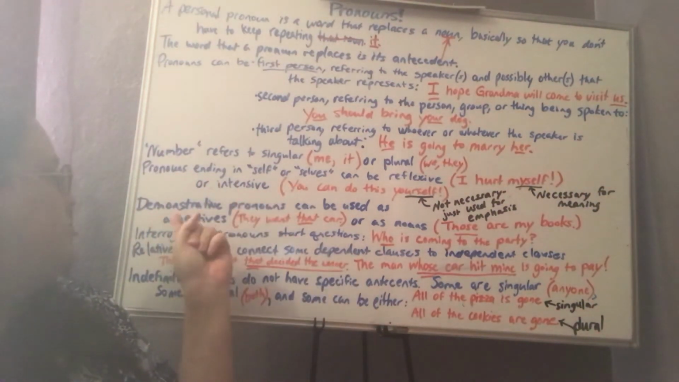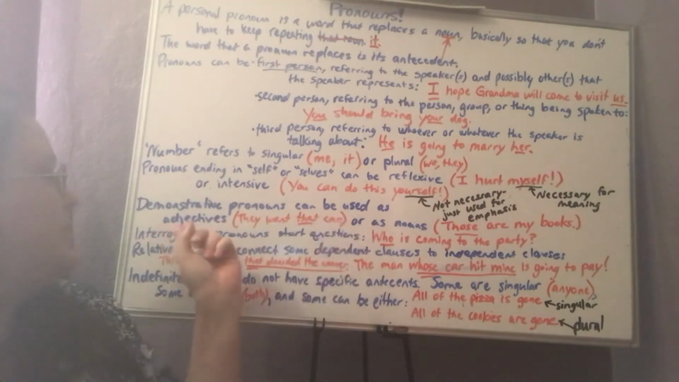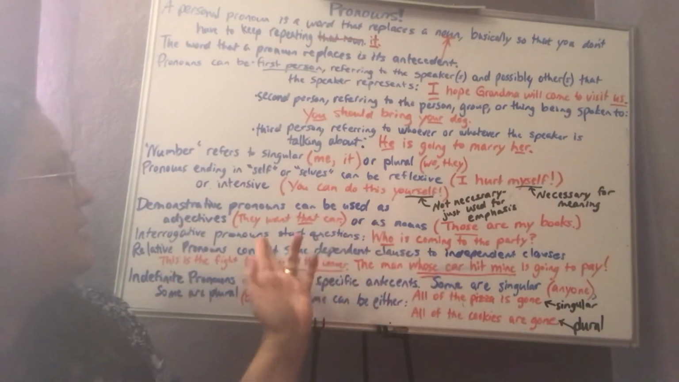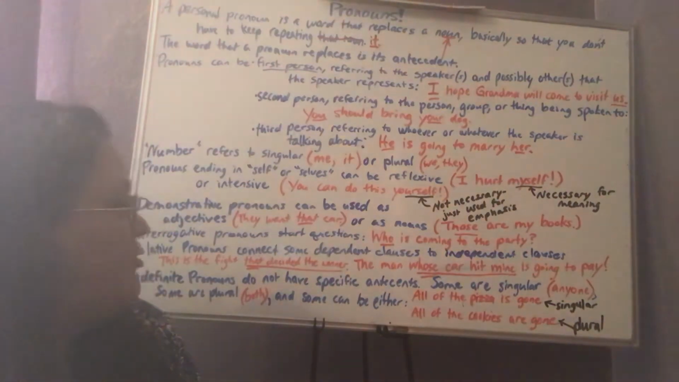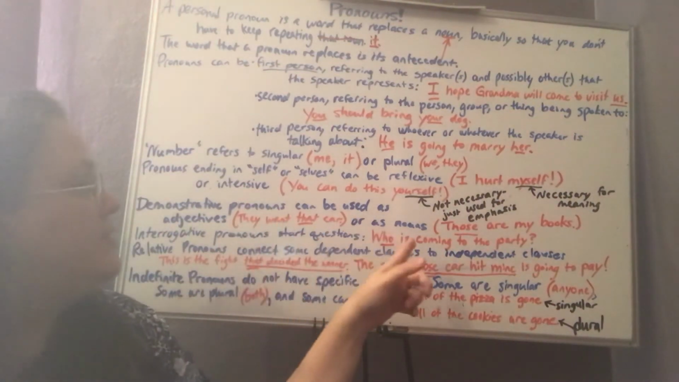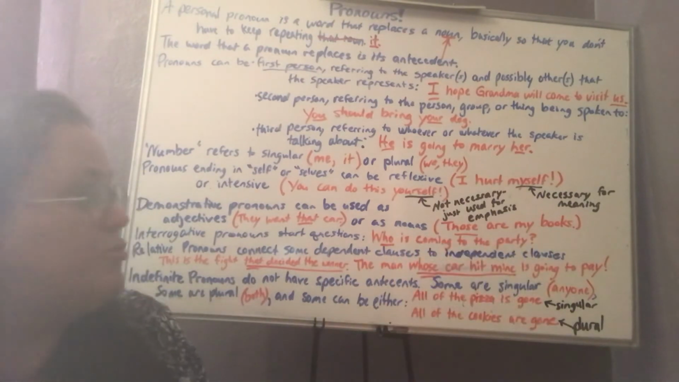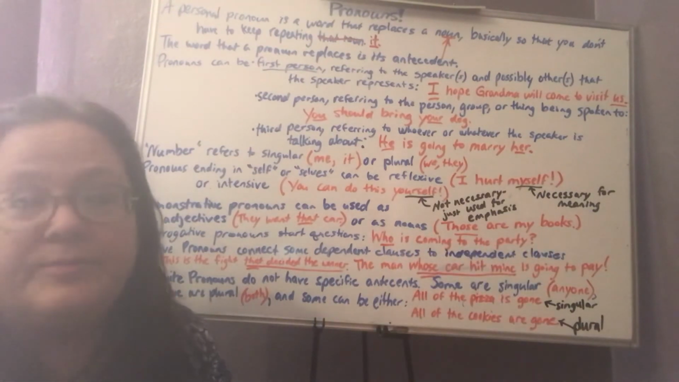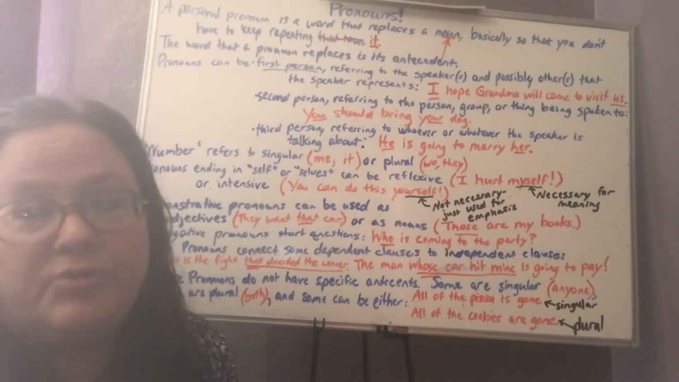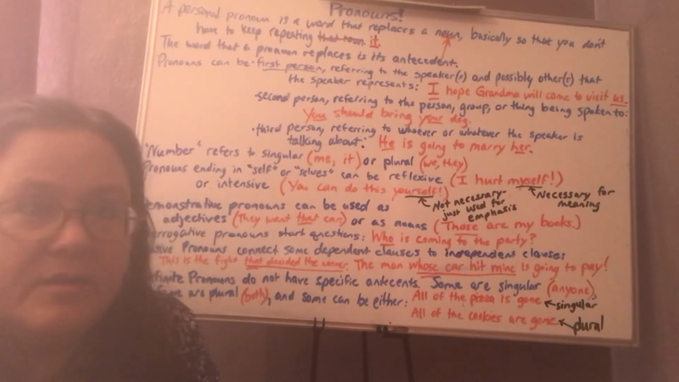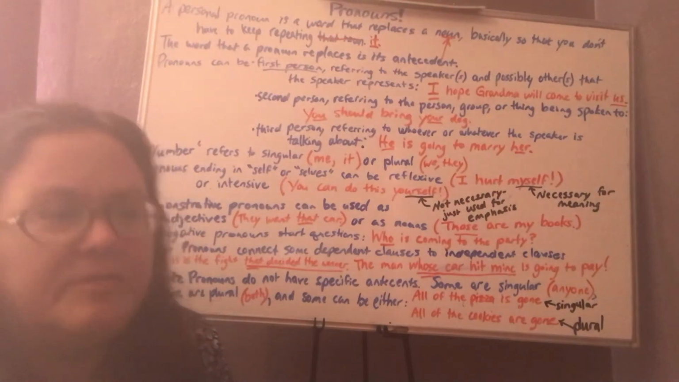Then demonstrative pronouns can be used as adjectives or as nouns. So they want that car. Okay, so that one means being used as an adjective. Those are my books. Those is being used as a noun. Normally, if I say write a sentence with a demonstrative pronoun, I want you to use the word as a noun. Unless I say use it as an adjective.